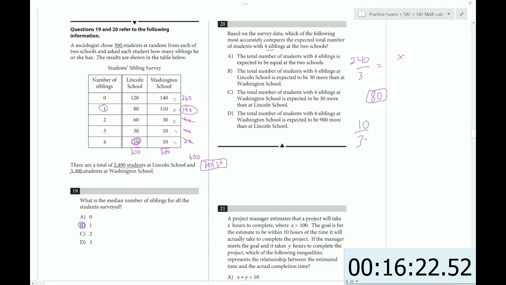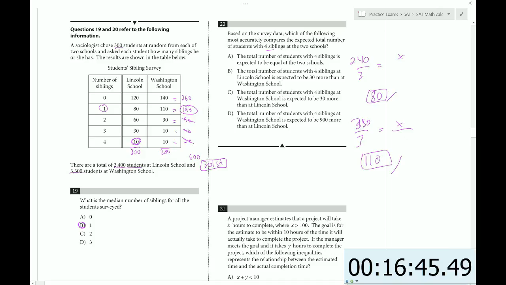And again, 10 out of 300 of the sample. So x out of 3,300. So again, this reduces to 1 over 30, and then the 3,300 can be moved up here. Then we lose 1 zero, so just 330 over 3, and then that's going to be 110. So one of them has 80 and one of them has 110.